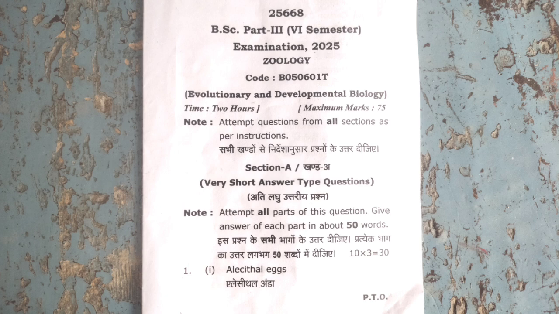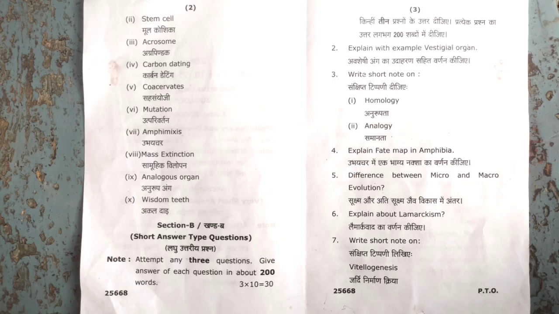Answer number 1. Alecithal eggs: eggs with no yolk, or yolkless eggs, are called alecithal eggs. Example, eutherian mammals. Eggs that have little amount of yolk in the form of granules are microlecithal eggs. Example, Amphioxus.